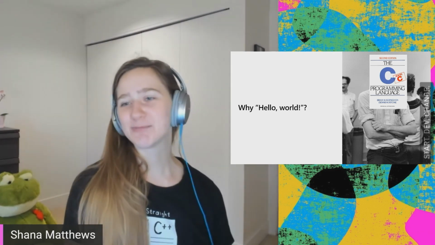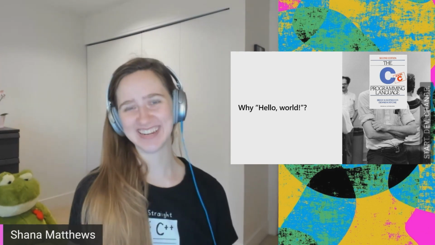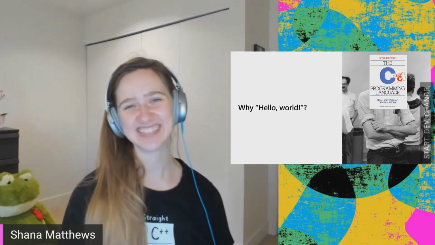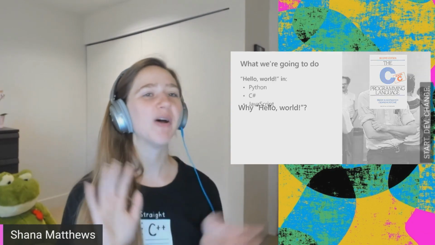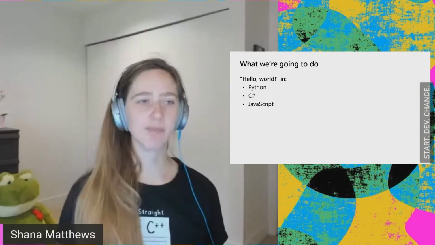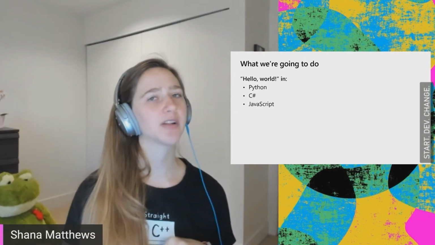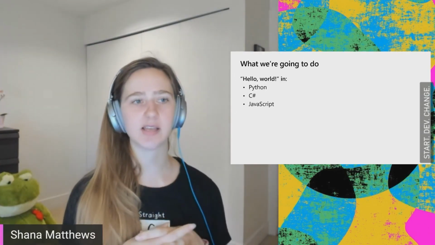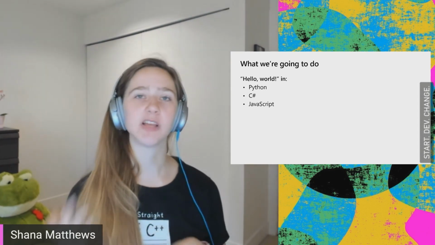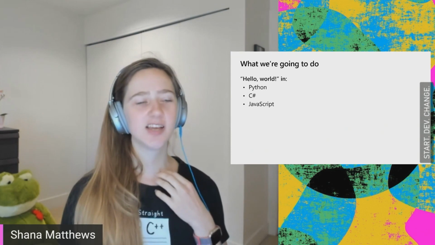So I think this is one of Kernighan's biggest legacies, the Hello World program, and of course, the C language as well. So what are we going to actually do today? We're going to look at Hello World programs in Python, C#, and JavaScript. We're going to play around with each of them a little bit. We're going to understand some of the weird syntax quirks. Why might we as a beginner choose one of these languages over the others to try to learn it first?